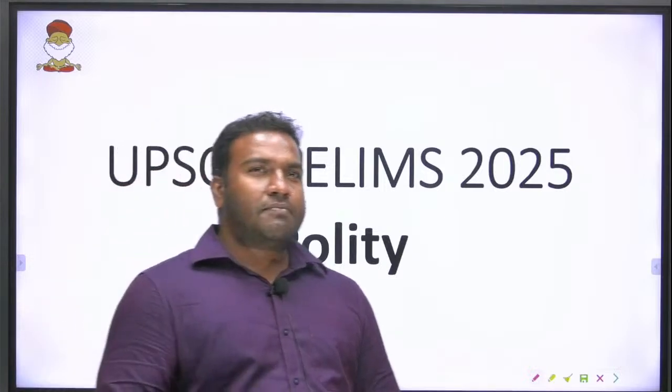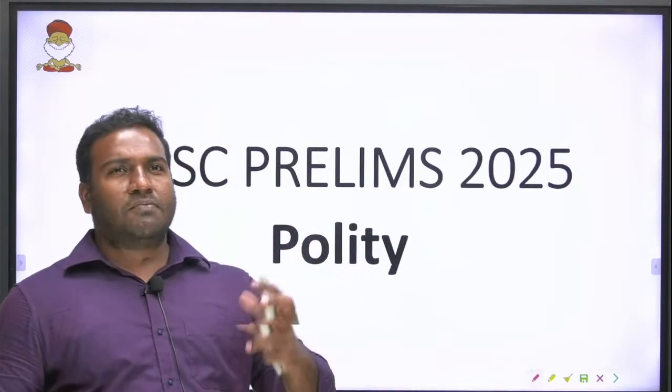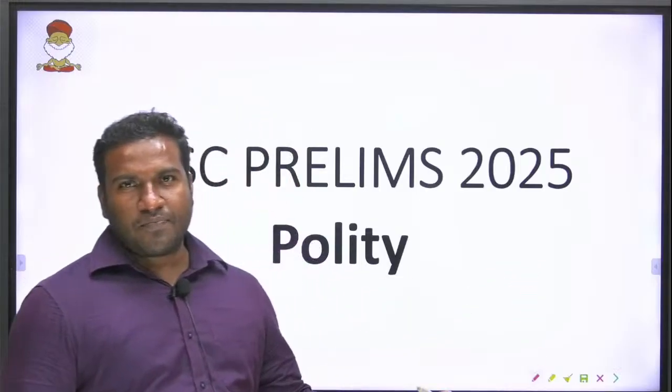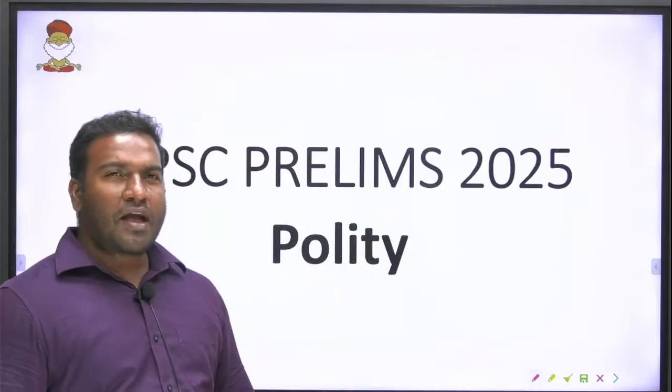At the same time, the questions can go as high as 17 to 20 questions. That is where UPSC gives the highest importance to polity. So when they give the highest importance, it can go up to 20 questions. Else it is 13-14. This year we have 14 questions.